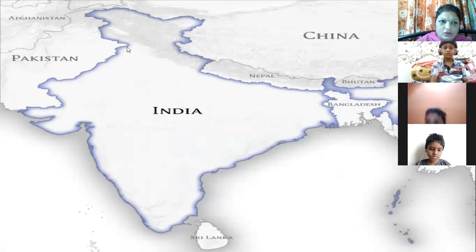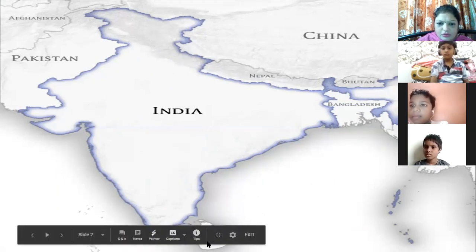So towards the north, you can see here Afghanistan. Then you have Pakistan to the northwest. You have China to the northeast. Okay, then you have Nepal, Bhutan, Myanmar, Bangladesh. These are the neighboring countries. Then to the south, you can see another country, Sri Lanka. Okay, so let us see now.